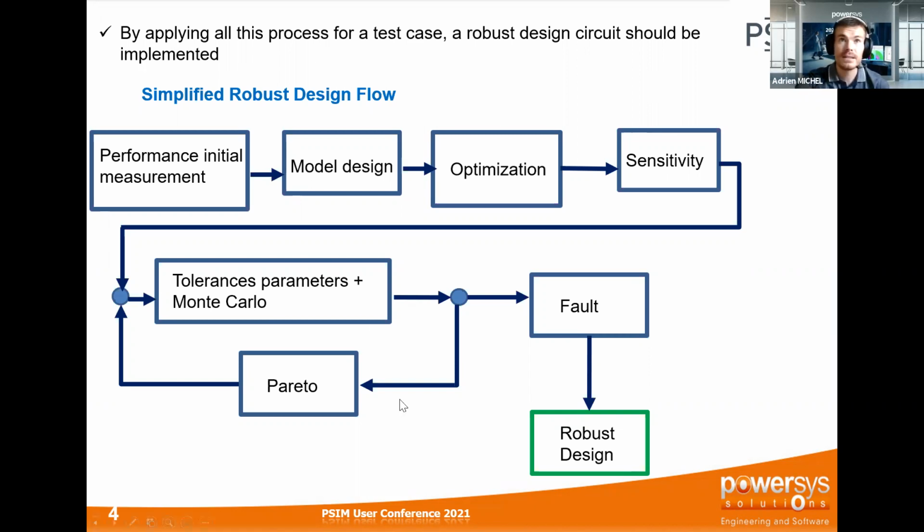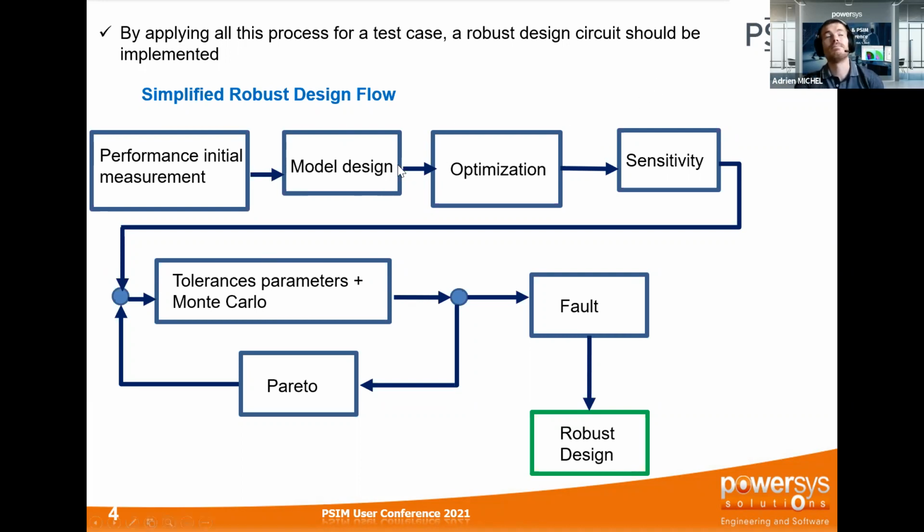Here you can see directly the robust process that you have to follow if you want to get a robust circuit design. First, you have to make some initial measurement. You have to design your circuit more or less accurately. You may, for example, add some parasitics and take into account some external influence.